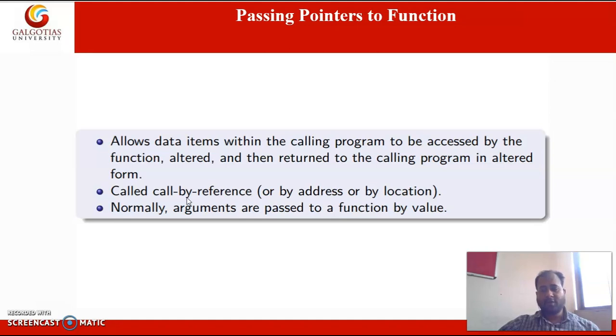Function is a block of code that is used to perform some operations. In the C language, we are having main function, and all the execution of the instruction starts from main function,